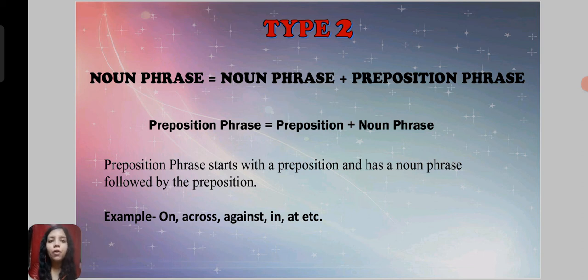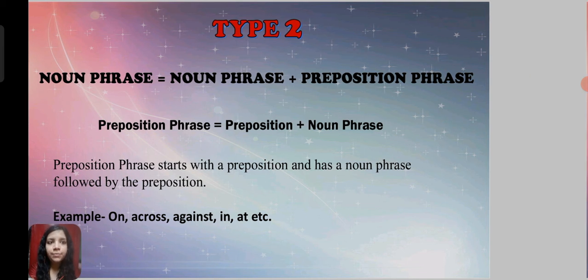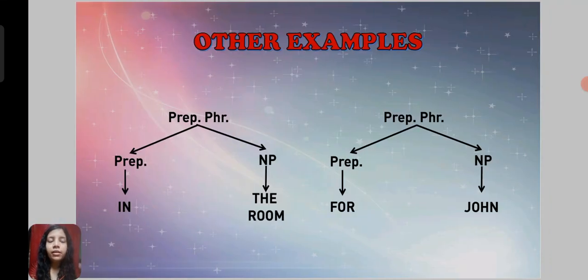For example, on, across, against, in, at, all these we know are prepositions. So again, the next type combines a noun phrase and a prepositional phrase, and the prepositional phrase will again combine a preposition and a noun phrase.